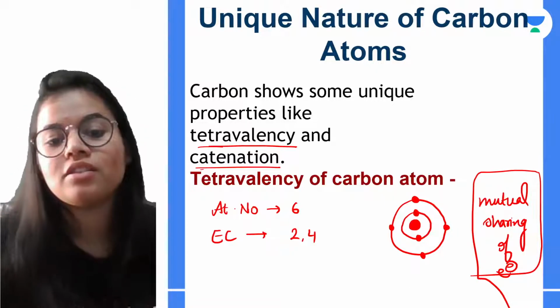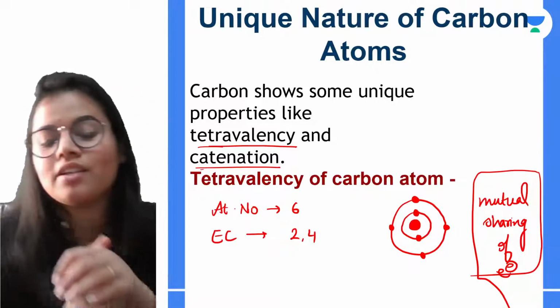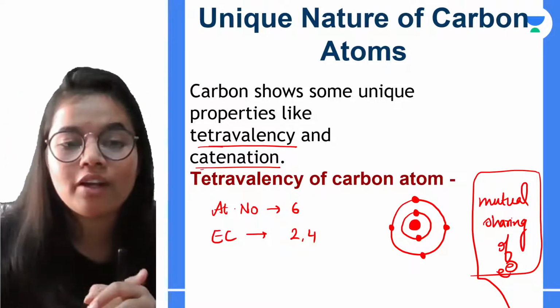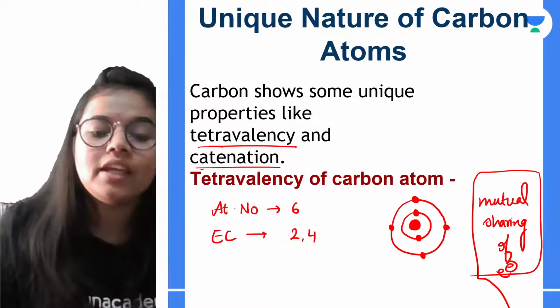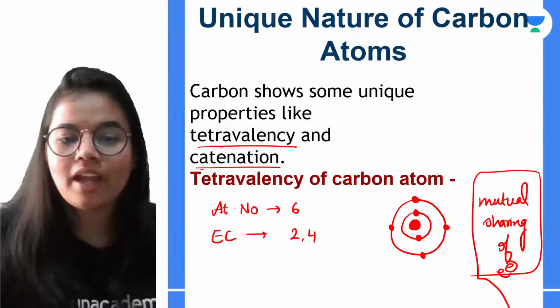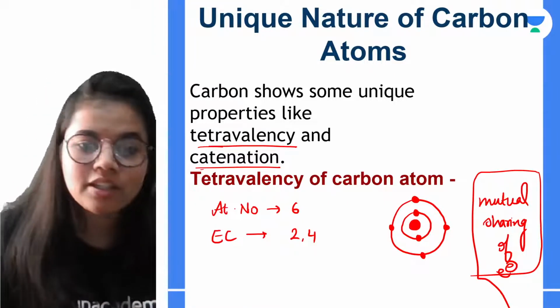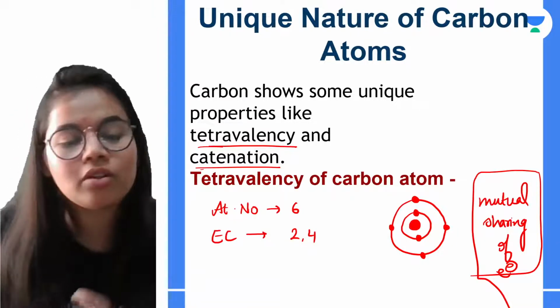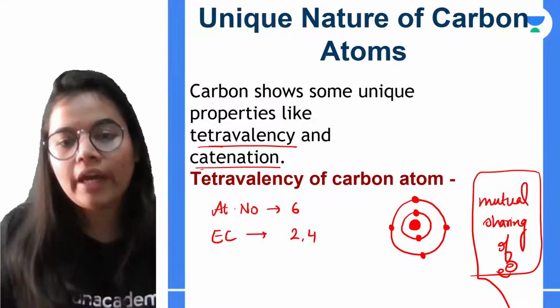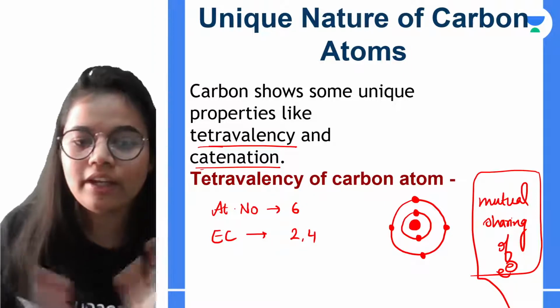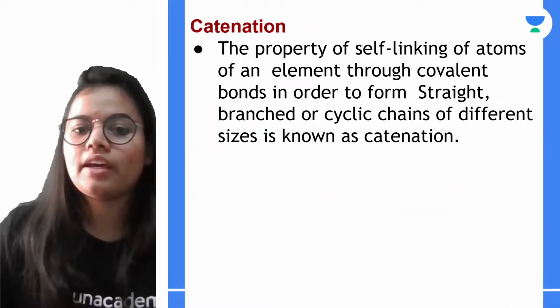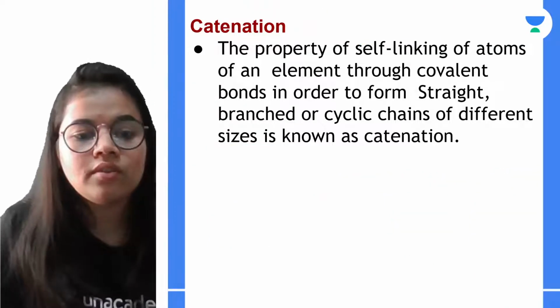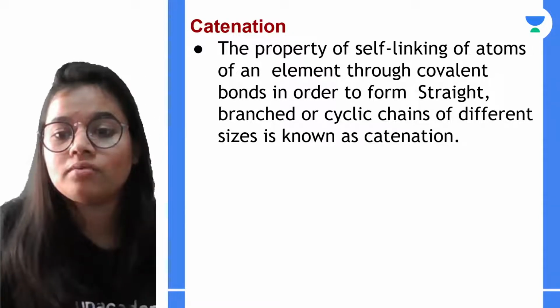And because of this sharing of electrons, it is able to form the covalent bonding with many compounds. I hope the first thing is very much clear to you. तो क्या हुआ, हमें 4 जो इलेक्ट्रॉन्स है आउटर मोस्ट शेल में, उसकी वजह से कार्बन का नेचर बड़ा फ्रेंडली है ना।